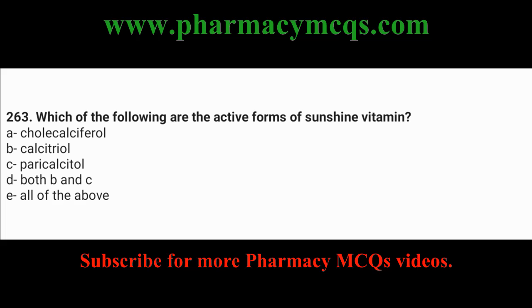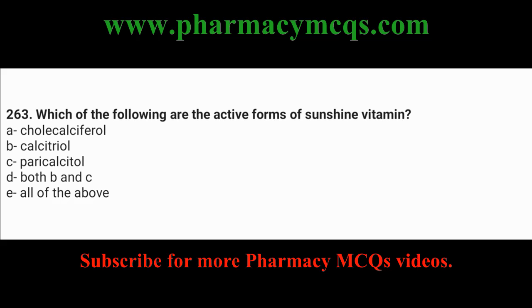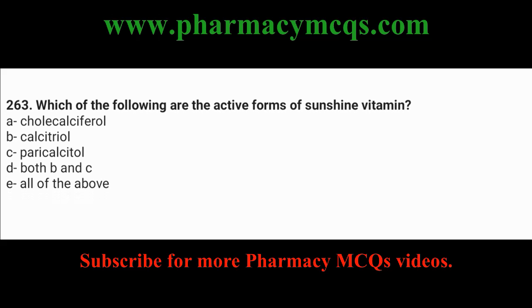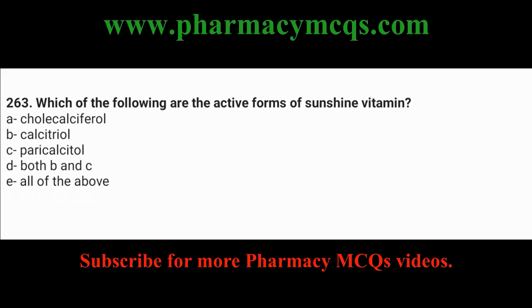Actually, calcitriol and paricalcitol are the active forms of sunshine vitamin, while cholecalciferol is not the active form, for it will be converted into its active form within our bodies. So D is our correct option here, both B and C.